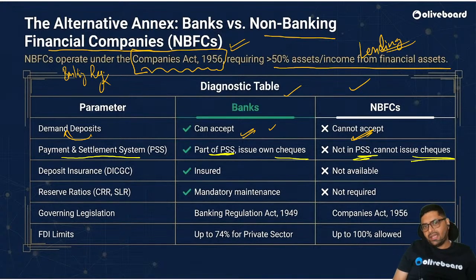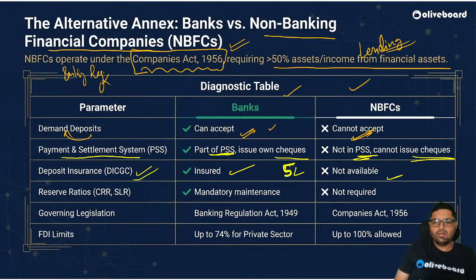Since we are studying banking and currency system, we should be aware of this institution also. Deposit insurance credit guarantee is there in banks, but it is not there in NBFC. So deposit insurance credit guarantee is there, of 5 lakh.